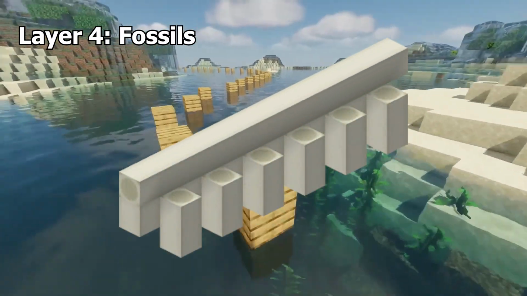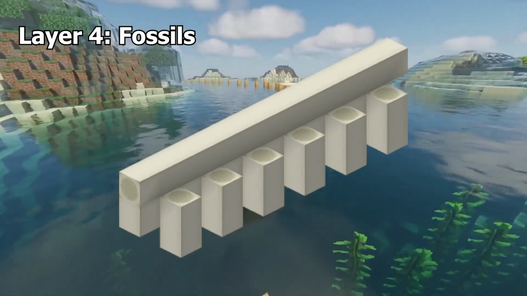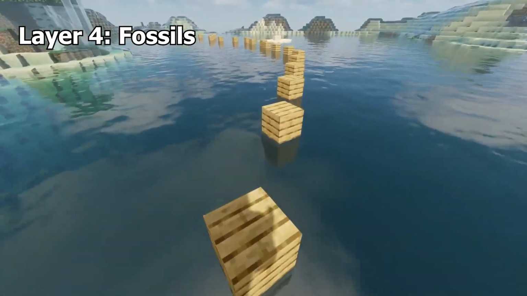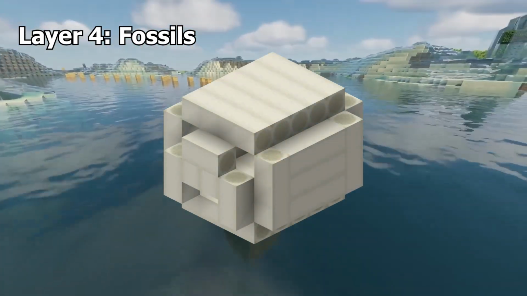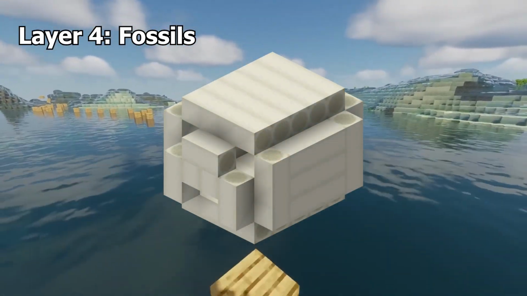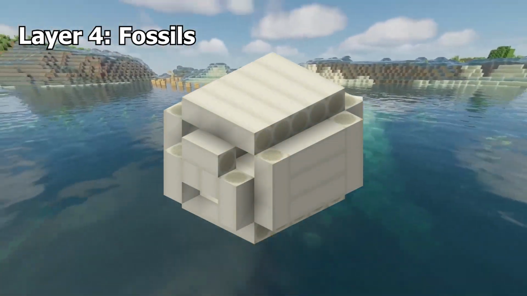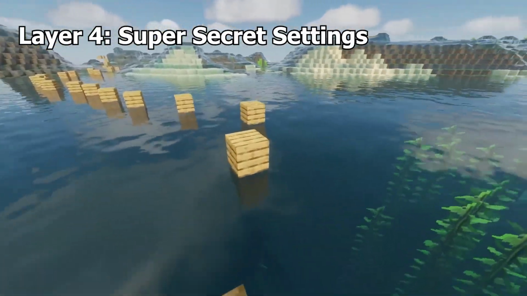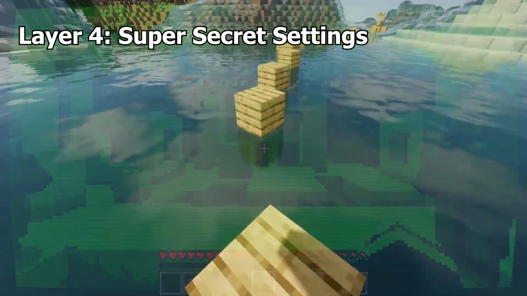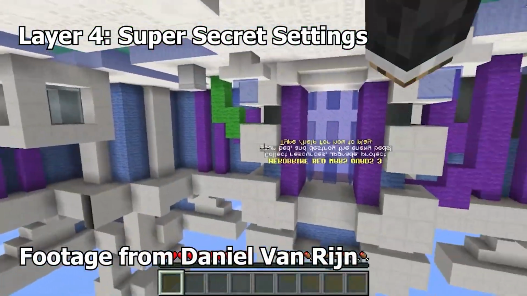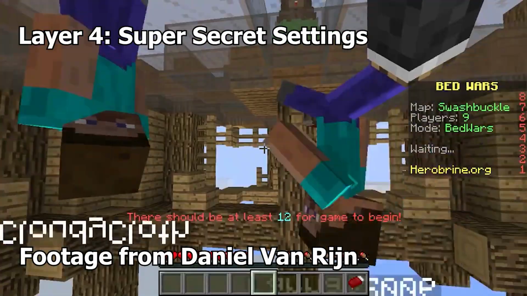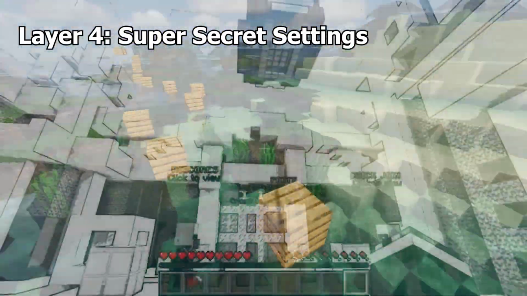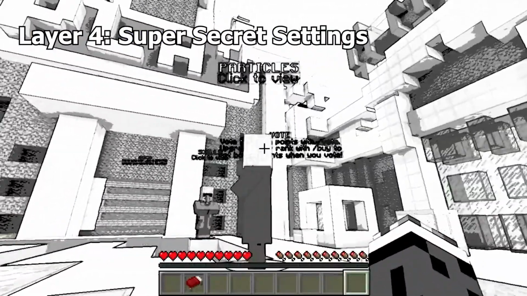Fossils are rarely occurring natural structures that are just giant skeletons, made up of bone blocks, coal, or deep slate diamond ore. This is specifically talking about the overworld variant, which spawns in deserts and swamps, which are super rare, and I'd imagine most players haven't seen before. Super secret settings were a feature before 1.9 that added a group of visual impairments such as upside down mode, kaleidoscope, and more. A bunch of them are totally unusable, and some of them barely impact the game at all.